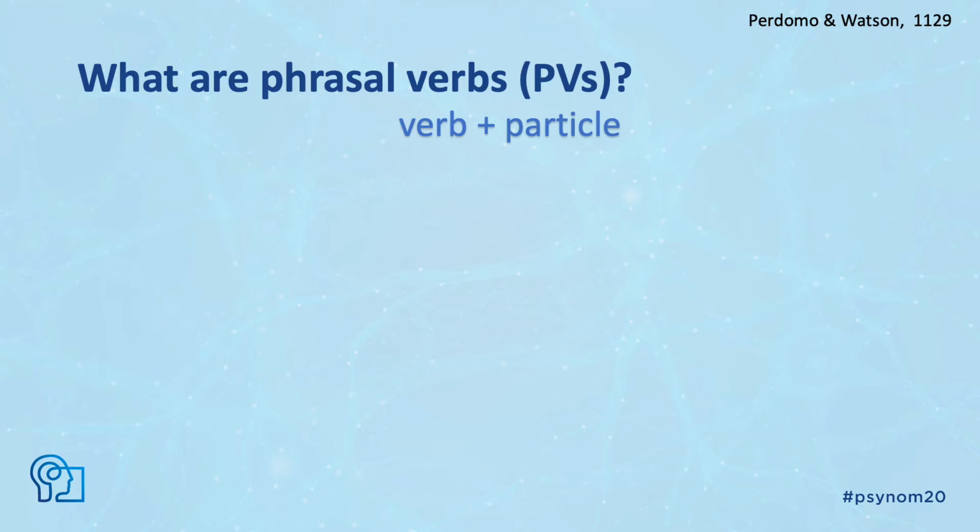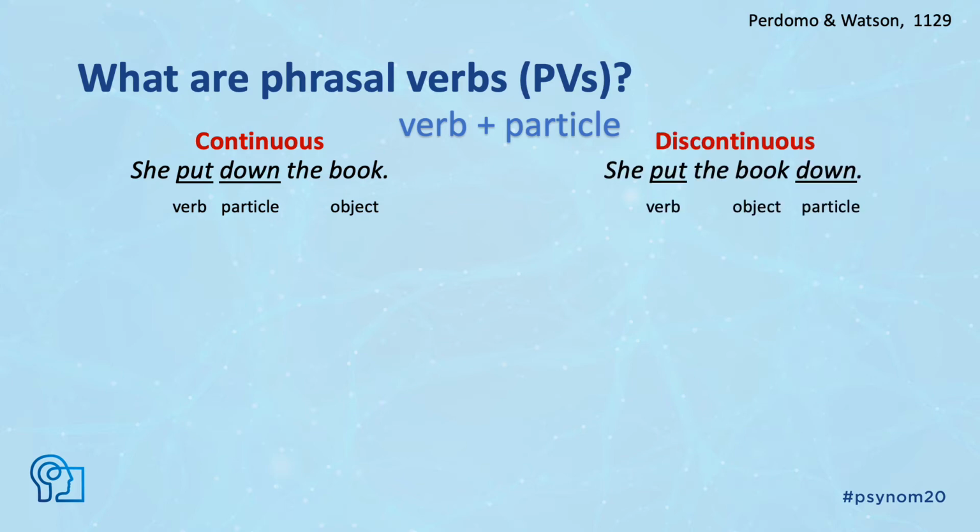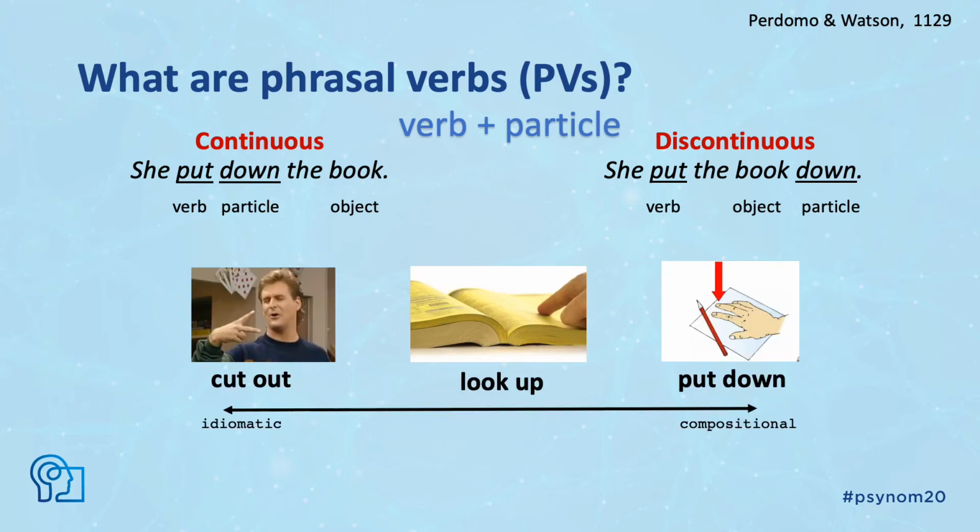To test the effects of digital text exposure, we turn to phrasal verb constructions. These are verb-particle combinations that are ubiquitous in English. Most transitive phrasal verbs allow for two alternate constructions: the continuous construction, where the verb and particle are adjacent to one another, where the direct object follows, and the discontinuous construction, where the direct object intervenes between the verb and the particle. Not only do phrasal verbs vary in their alternate constructions, but they also range on a scale of idiomaticity. We use these two characteristics of phrasal verbs to our advantage.